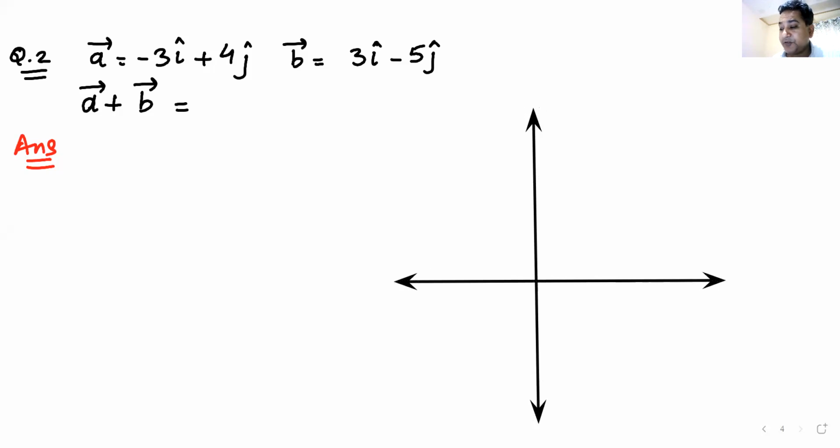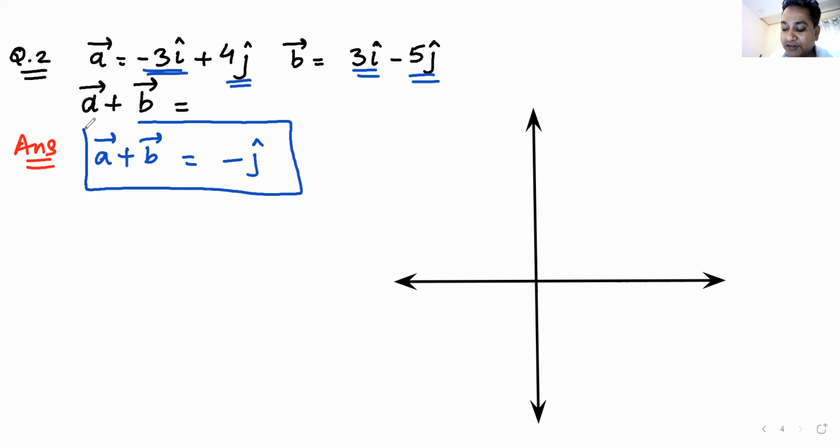Shall I proceed? So I find A vector plus B vector. It's very simple, just add. This is minus 3i and this is 3i. You add minus 3i with 3i, you will get 0, so I don't have to write 0. This is 4j, this is minus 5j, so I get minus j. You can write it as minus 1j or minus j, it doesn't matter. Manasvita, you are absolutely wrong.